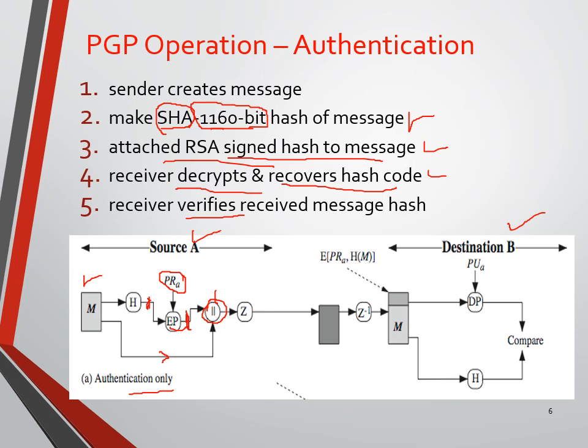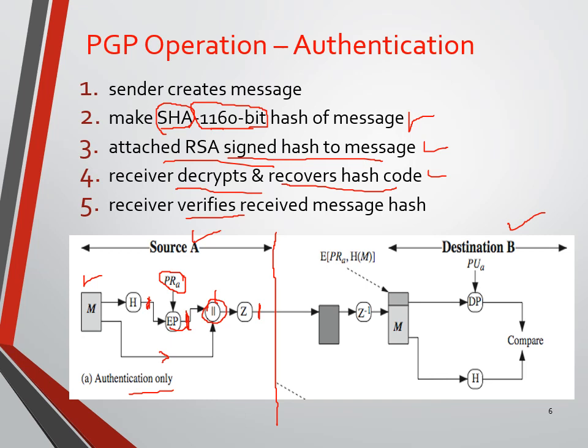Now we need to go for compression by using any one compression algorithm. The output of this stage is zip data, or compressed data. That compressed data we are sending. So this is all the processing done at the sender side. This compressed data we are going to send over a network by using email.